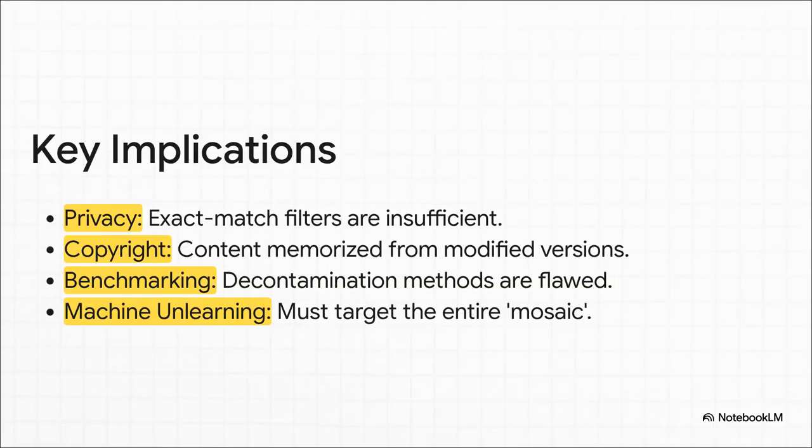So the implications are just profound. Our privacy filters? They're basically sieves. Copyrighted material can get memorized even if the exact text was never in the training data. Our benchmark scores are probably inflated because models have seen fuzzy versions of the test questions. And machine unlearning, trying to make a model forget one data point, is like removing a single tile from a mosaic. The picture is still there.